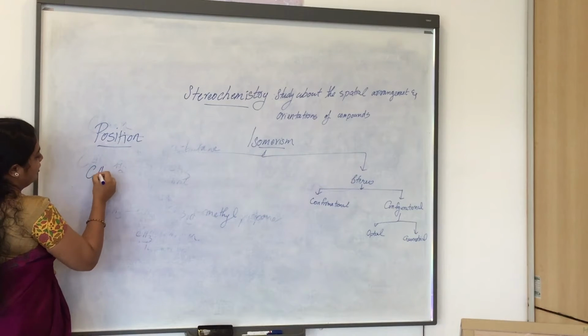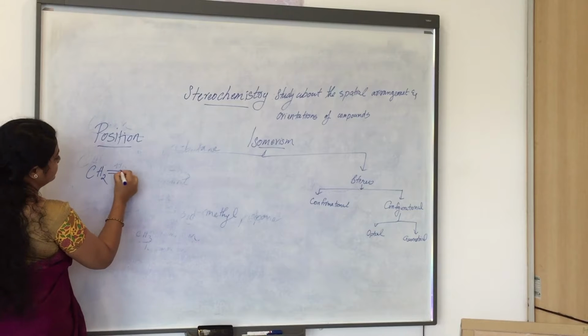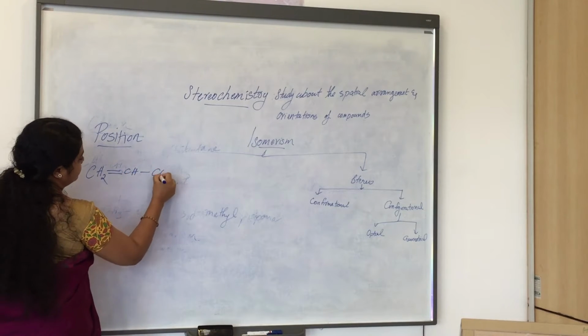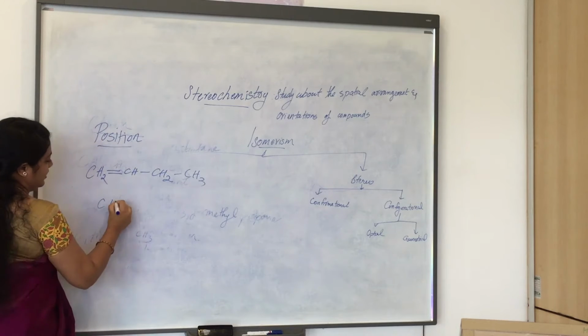We can take the example of butane again, CH2 double bond CH, CH2, CH3.